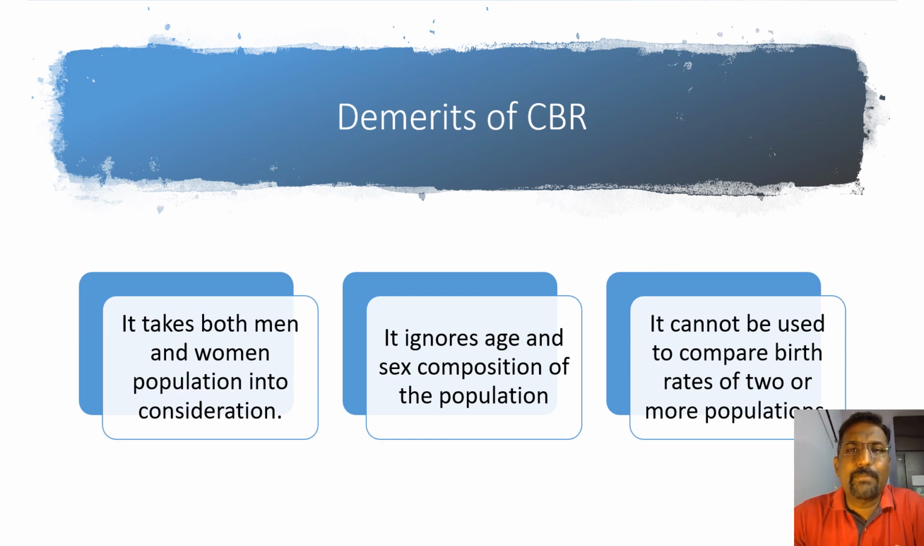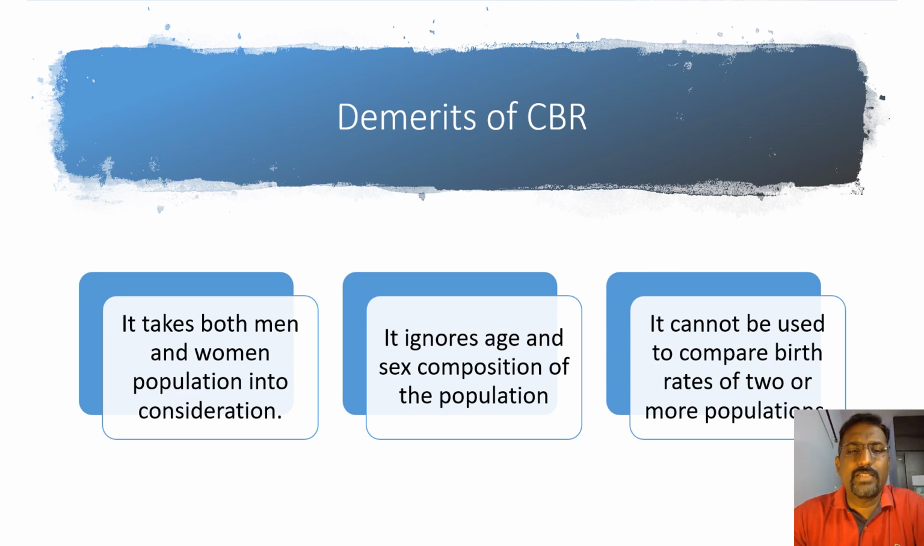I gave you an example. If you want to compare the birth rate of Hubli with the birth rate of Dharwad, CBR is not the right measure. So this is an important demerit. Altogether, three are very important for us to understand.